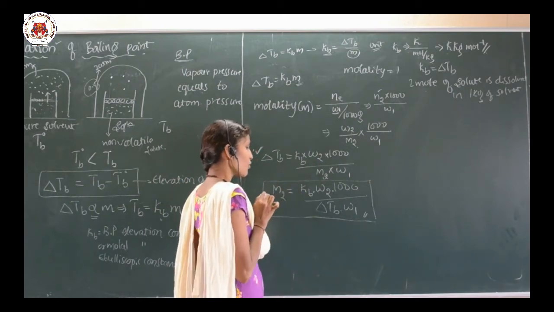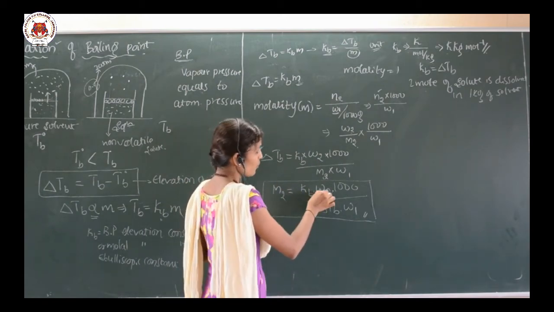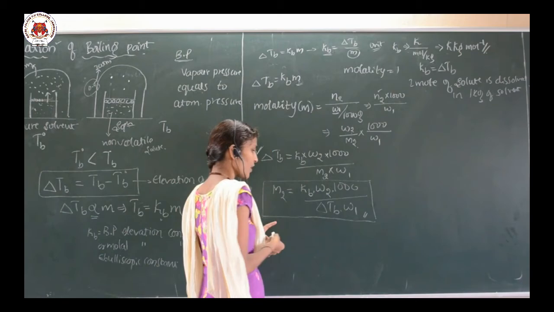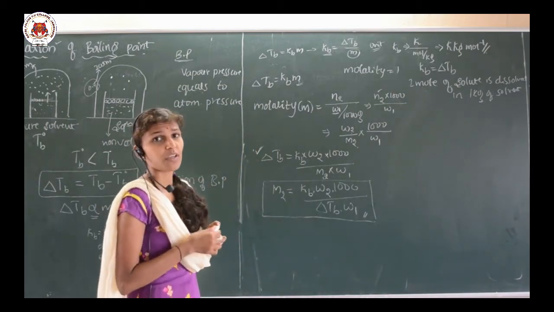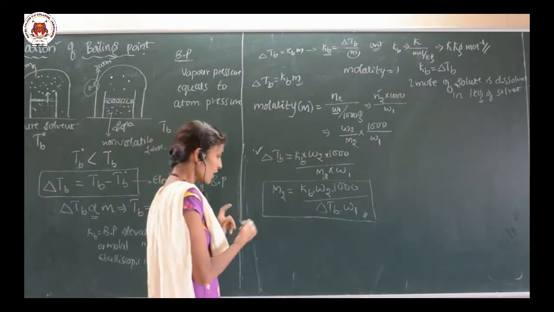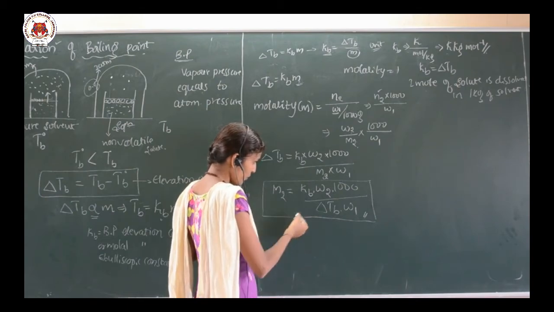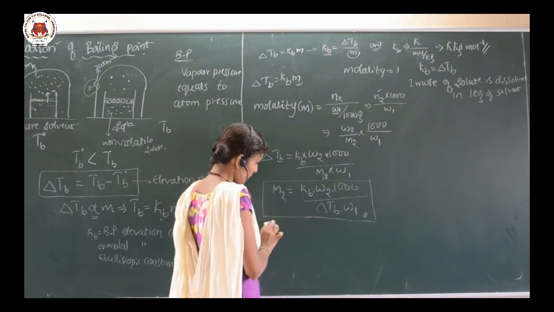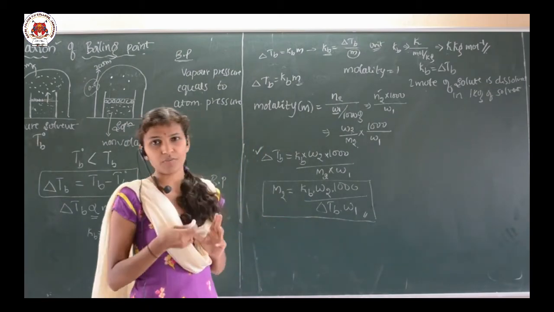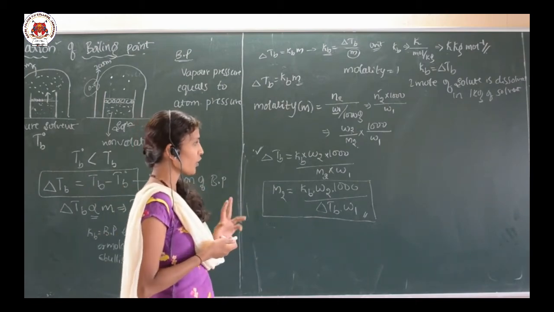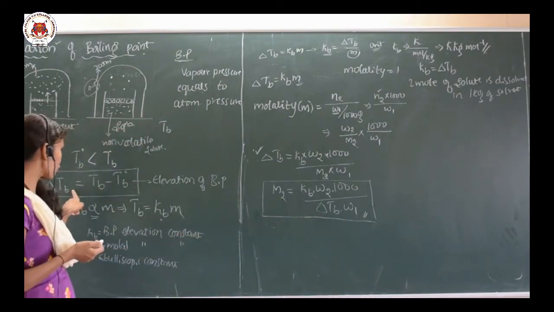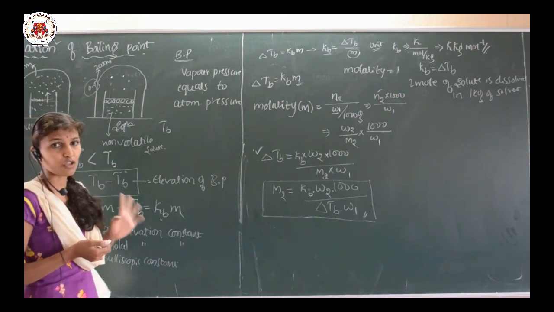Kb is the ebullioscopic constant, W2 is the mass of the solute, and 1000 as it is. Delta Tb is the elevation in boiling point, and W1 is the weight of the solvent. Kb is directly given in the problem, and delta Tb you need to calculate. Delta Tb is equal to Tb minus Tb naught. Clear?